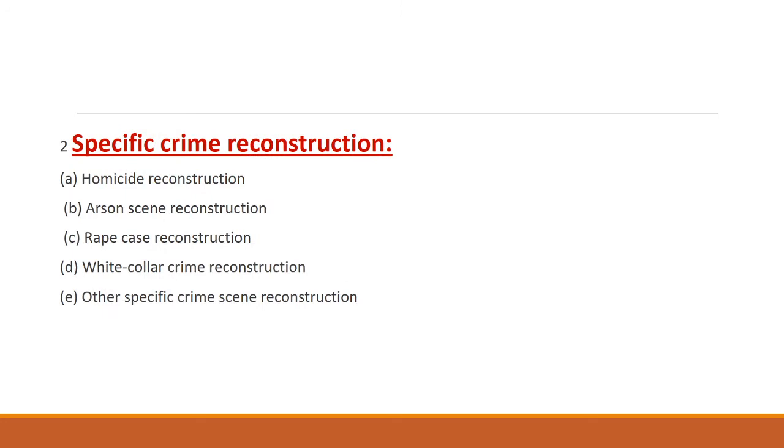Specific crime reconstruction means depending upon whether it is a homicide, a suicide, an accidental crime, an arson scene, a rape case, white collar crime, or other specific crime scene. Depending upon the crime, we can classify the type of reconstruction. So in specific crime reconstruction, we have homicide reconstruction, arson reconstruction, rape case reconstruction, white collar crime reconstruction, and other specific scene reconstruction.